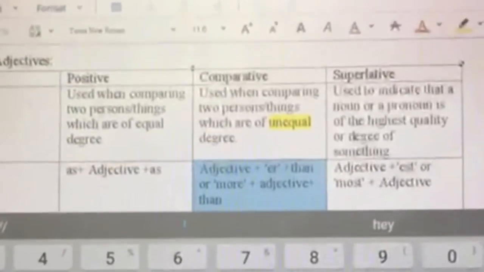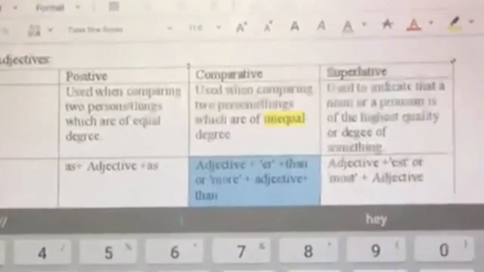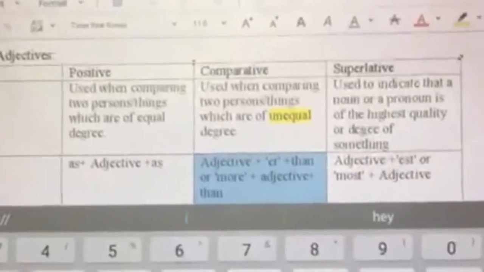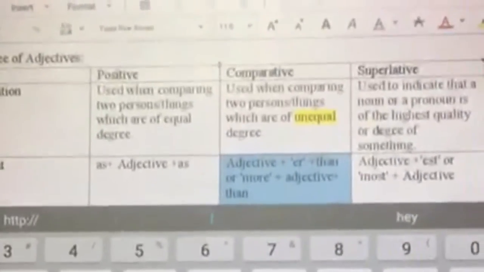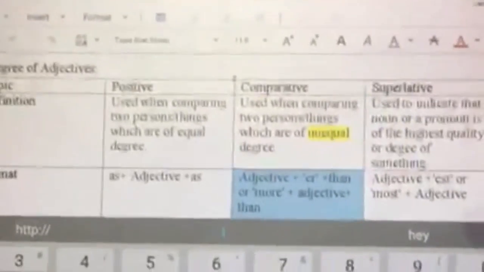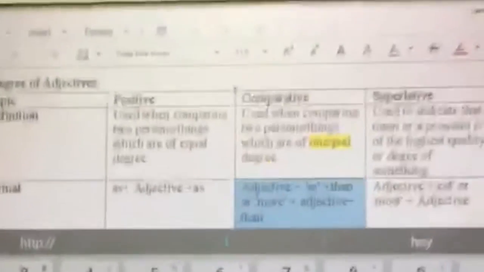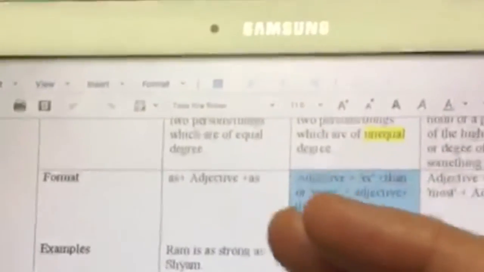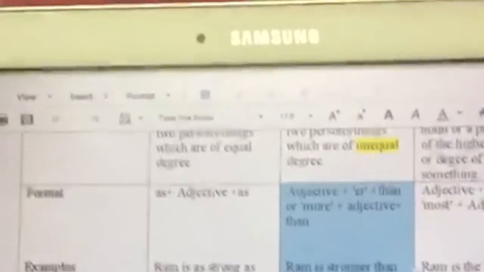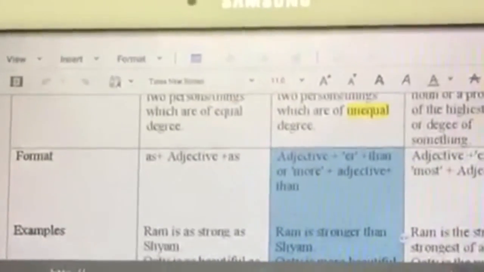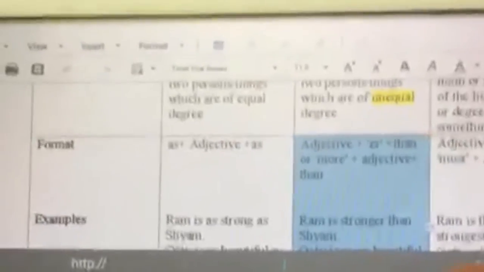So what is superlative degree? Superlative degree is used to indicate that a noun or a pronoun is of the highest quality or degree of something. You know, we sometimes say best. That is the superlative degree of the adjective good. Let's take a look at examples and format. So what do you mean by format? In each degree of the adjectives, we have to use the adjective in a particular format or structure.